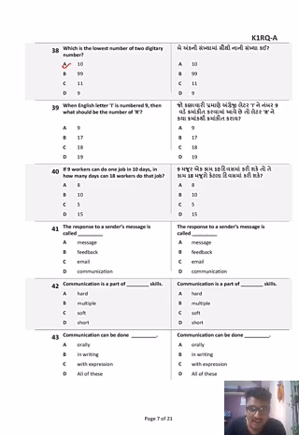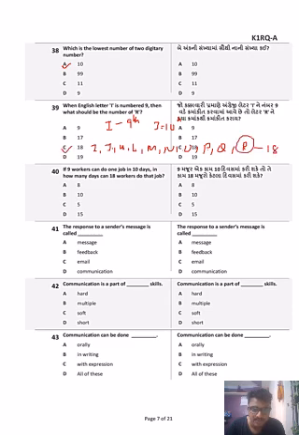If the English letter I is given the number 9, what should be the number of R? I is the ninth alphabet, because J, you should remember, is the 10th alphabet. So if I is the ninth alphabet, what is the difference between I and R? I, J, K, L, M, N, O, P, Q, R. So this is 9, 10, 11, 12, 13, 14, 15, 16, 17, 18. So for R, the number is 18.